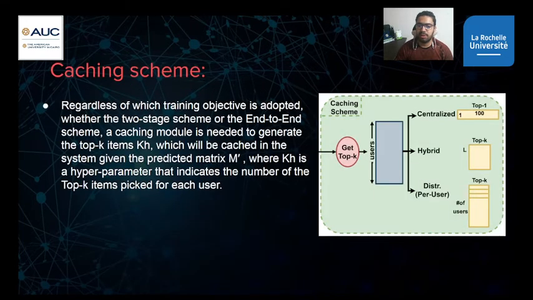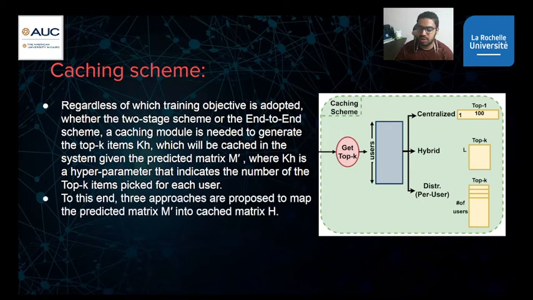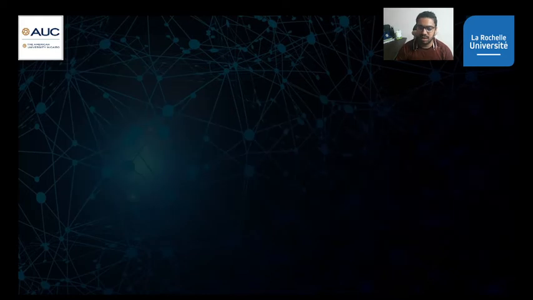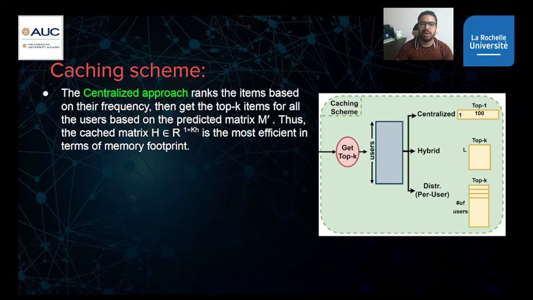And finally, after proposing two variants of our neural network paradigm, we have a content caching scheme, and we have three variants of this content caching scheme. The best one is the hybrid, and we will see how and why. The first one is a centralized scheme. The centralized scheme ranks the items based on their frequency, and we need to pick the top k items for all users. That's why it's called centralized, because for all users we get one top k.